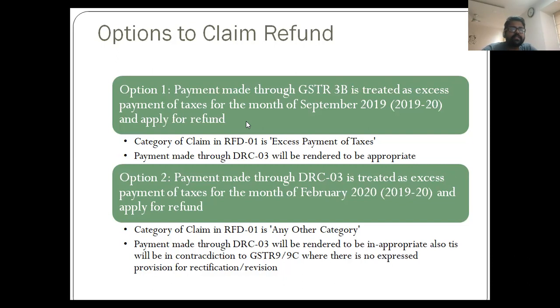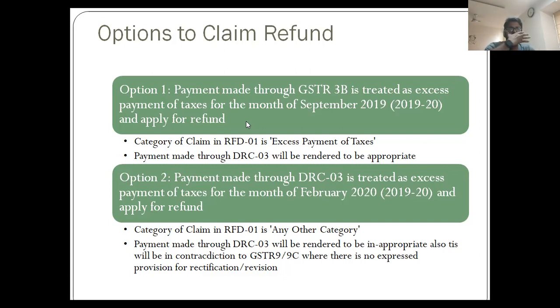So in this option, we are treating the DRC 03 payment as appropriate and matching it with your GSTR 9C, and treating the payment which was earlier done in September 2019 as excess payment of the month of September 2019, and applying for the period of September 2019 as a refund of excess payment of tax. So that is one important option.